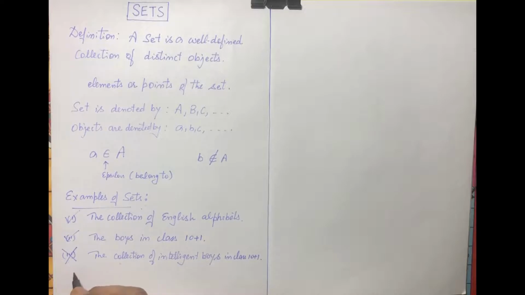Now some standard sets: N, set of natural numbers; Z, set of integers; Q, set of rationals; R, set of real numbers; C, set of complex numbers. All these are some standard sets in the number system.